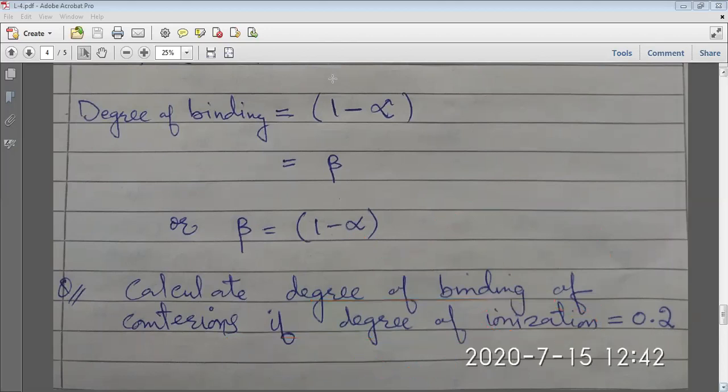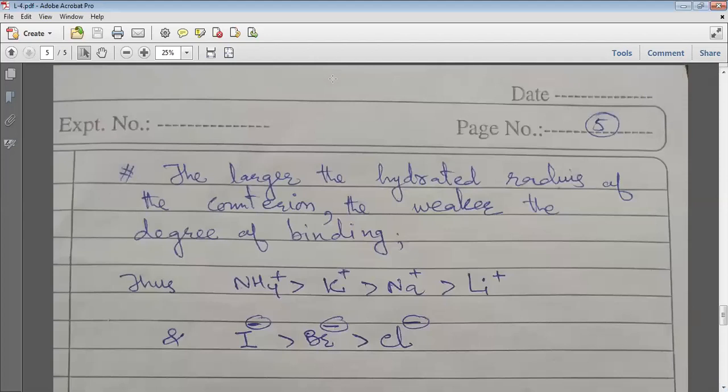Now a very important point regarding the degree of binding: if we have a larger hydrated radius of the counter ion, suppose the counter ion can be ammonium, potassium, sodium or lithium. From previous knowledge, if a cation is very small, its hydrated radius will be more.